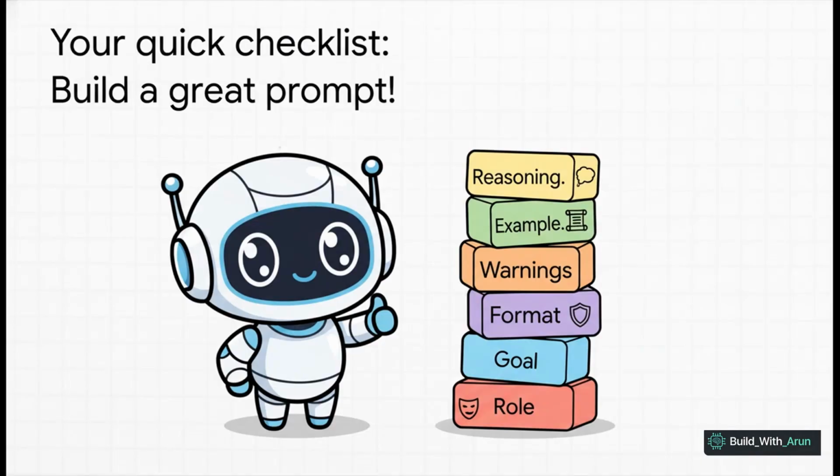And to make it even easier, here it is, the mental checklist to just run through in your head before you hit enter. Start with the role. Define a clear goal. Specify the format. Add your warnings. Provide the context. And if you need to, give it some examples. For really complex tasks, you can even add that final layer. Ask the AI to show its reasoning by thinking step by step. If you have these layers in your prompt, you are setting yourself up for success.